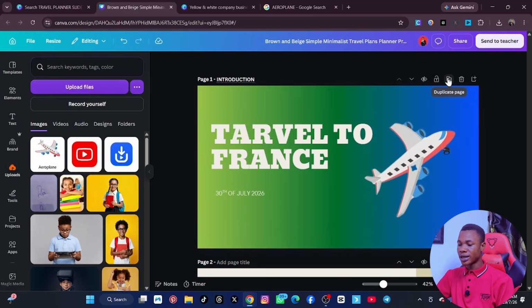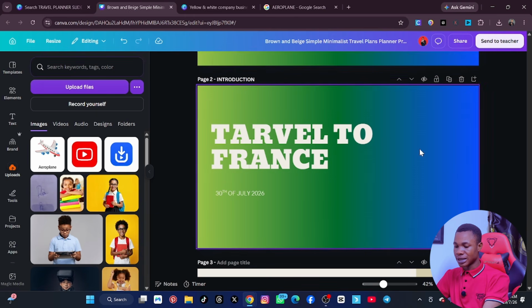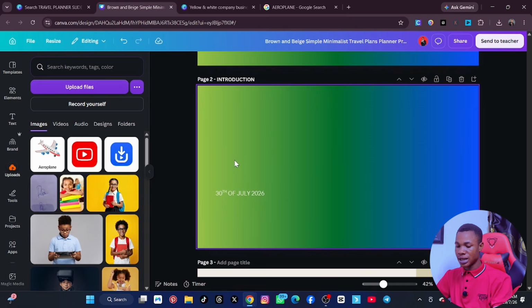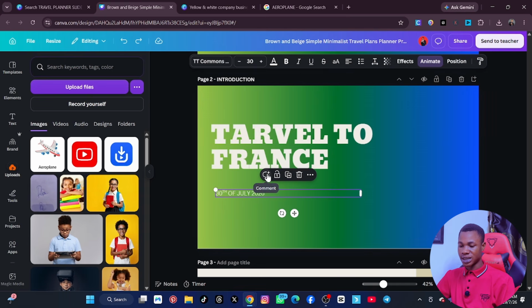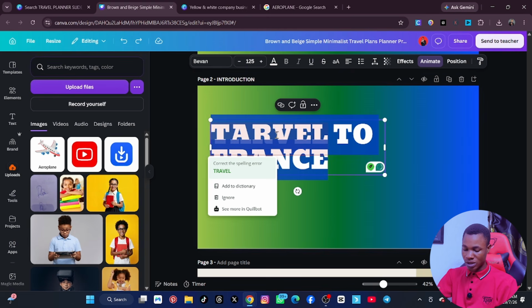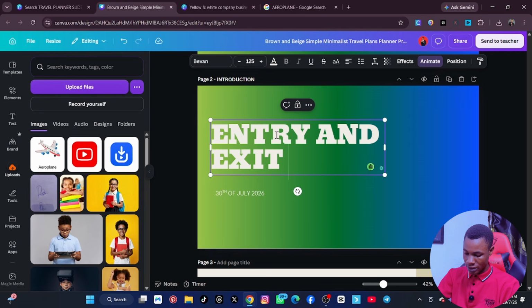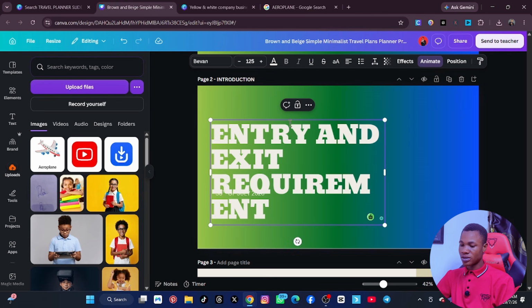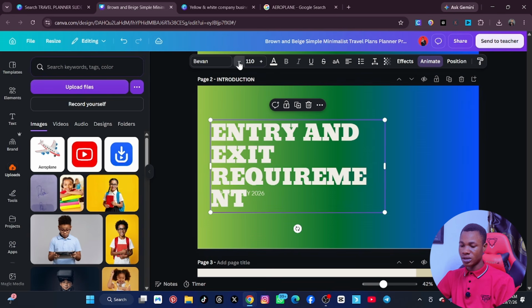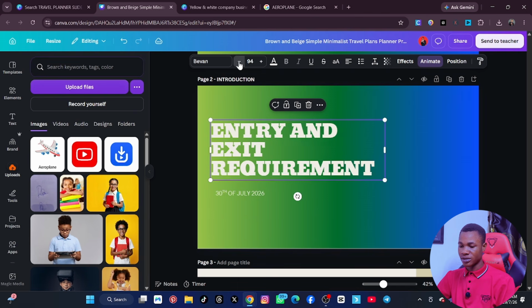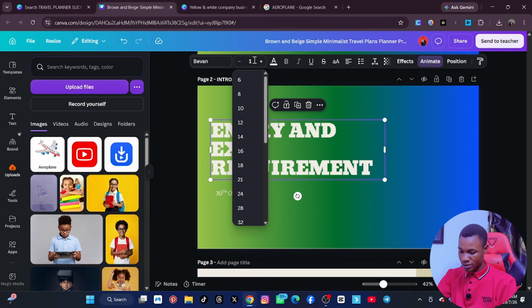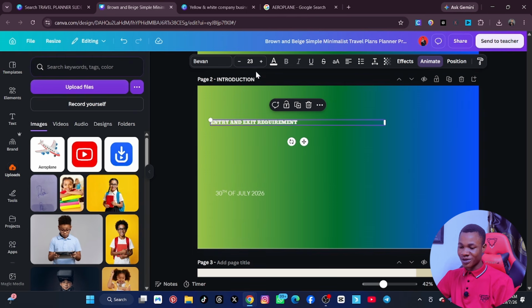So what we can do is we can click on duplicate, and then we can now click on this and delete it. So here we can also delete it, and then we can now put, sorry, let me Ctrl Z, and then I will put the title as entry and exit requirement. All right, so it's too big, so what we'll do is just you click on it and then reduce it like this. Let's reduce it. Oh my goodness, so let me just click in the center and type 22. All right, so this is what I want. Oh, it's too small.